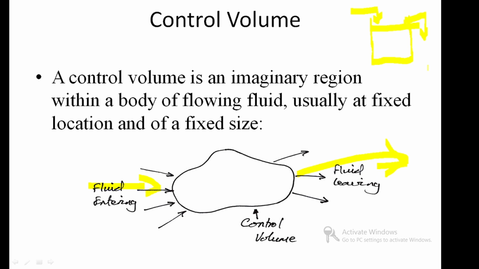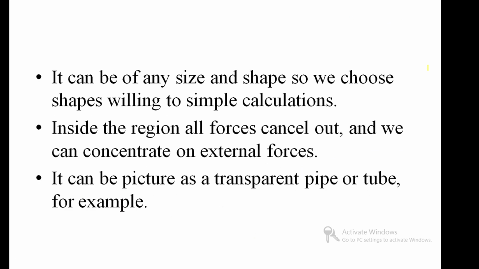A control volume can be of any size and shape, so we choose a shape suited to simple calculation. Inside the region all forces cancel out and we can concentrate on external forces. It can be pictured as a transparent pipe or tube, for example. If you consider a pipe and give some water inside here, this is just an example of a pipe or tube.